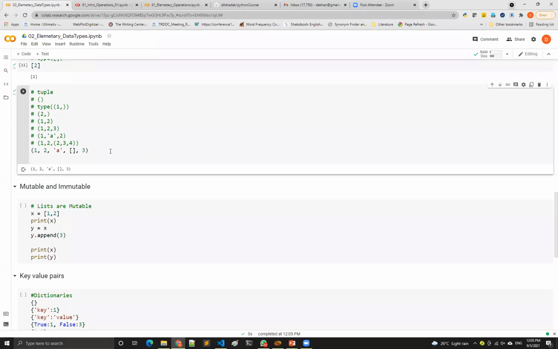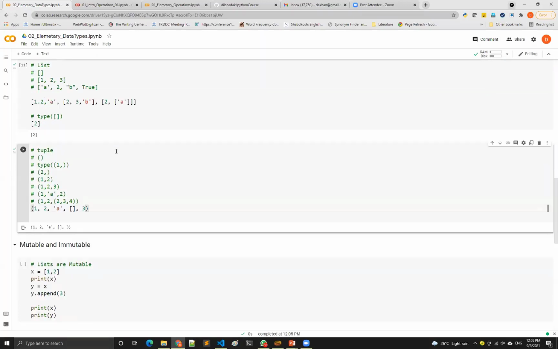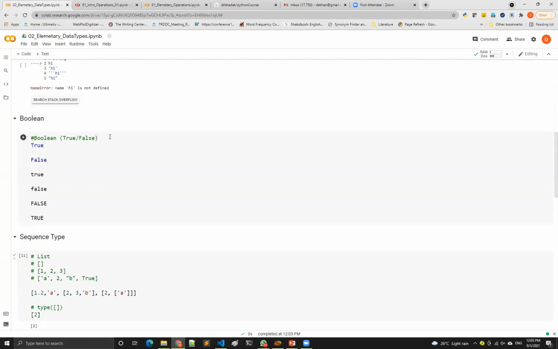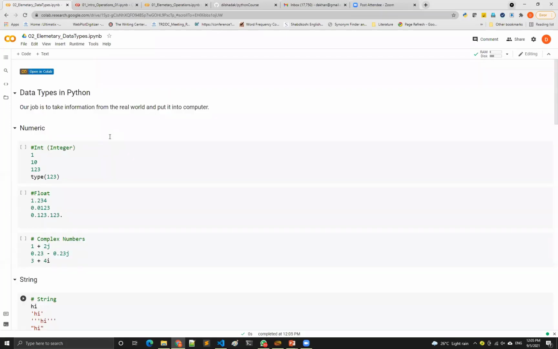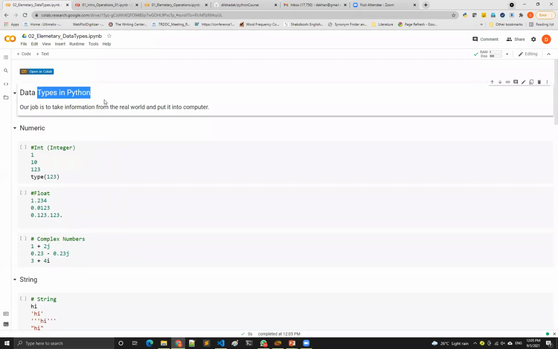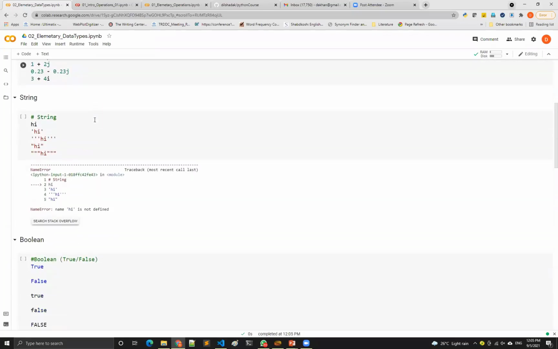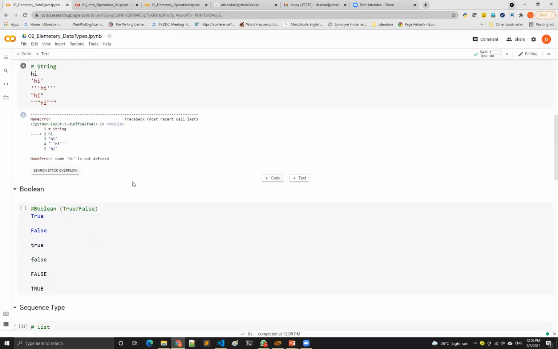Now there is a question: why do we use list? We are talking about data types here, data types in Python. As I said, these data types are defined in such a way that we should be able to provide information from the real world to the computer. This is the basic need of this kind of data types. Within a computer, everything is structured, and within real life, nothing is structured.